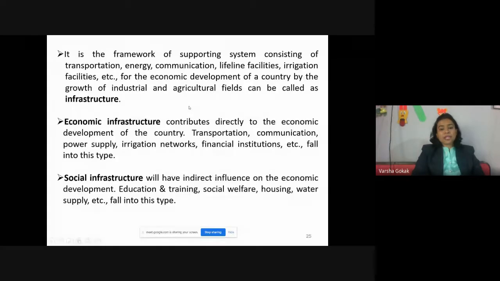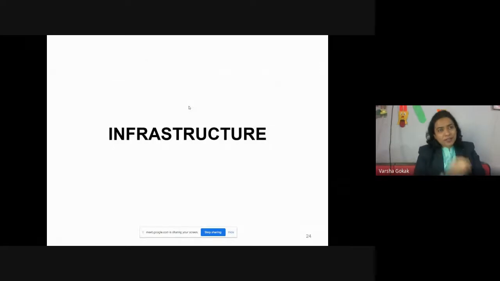Okay? Infrastructure. Can anyone define what infrastructure is? I have another 5 minutes. Can anyone define what infrastructure is?